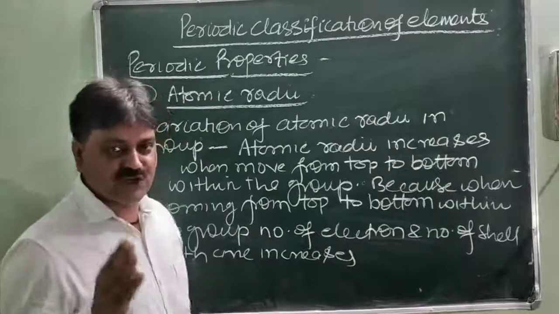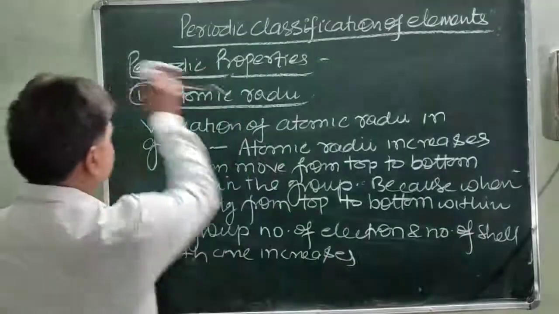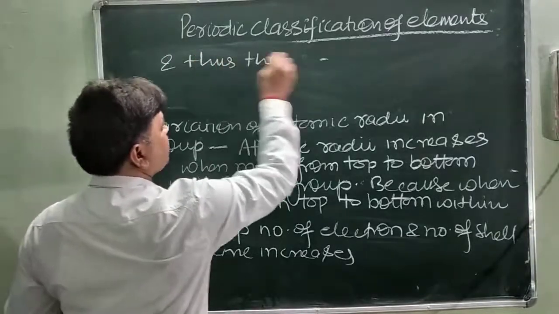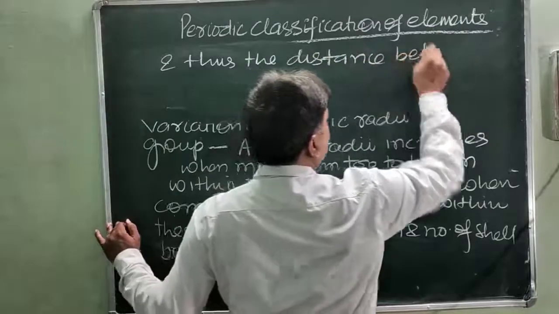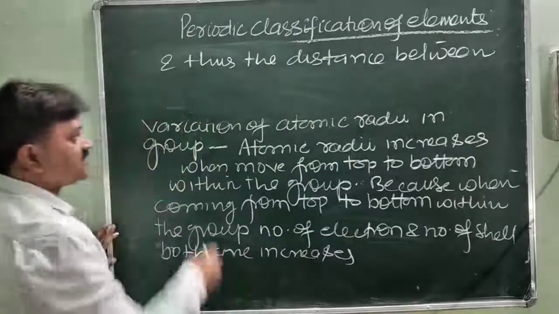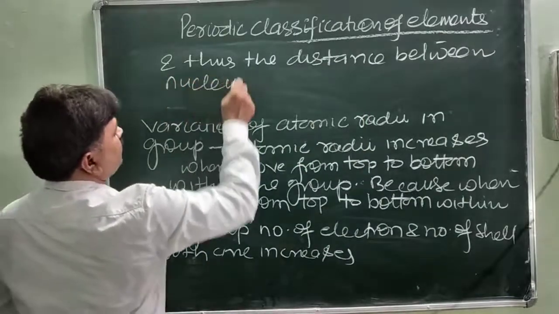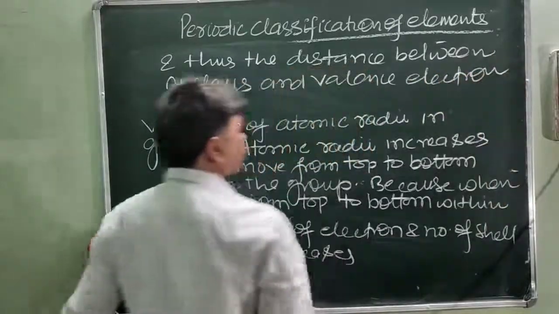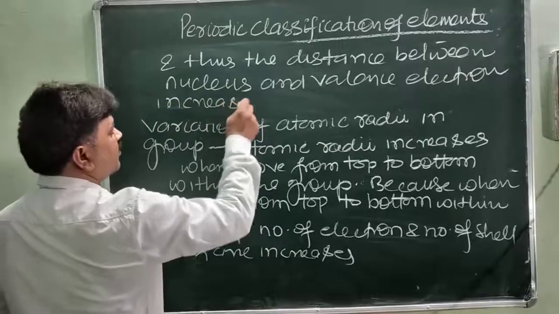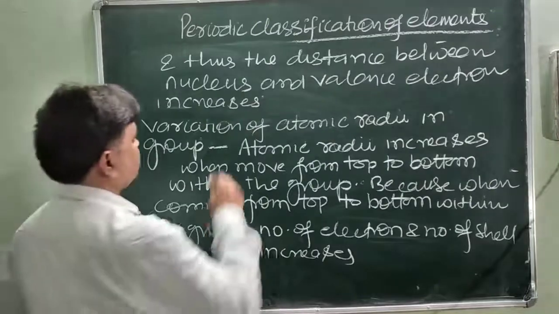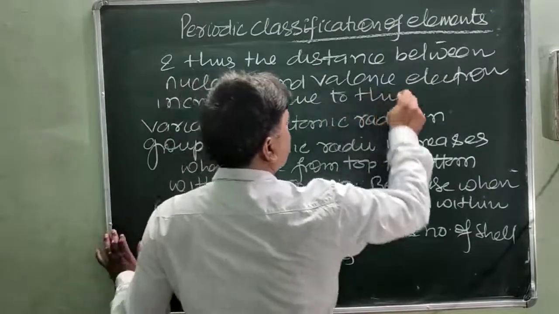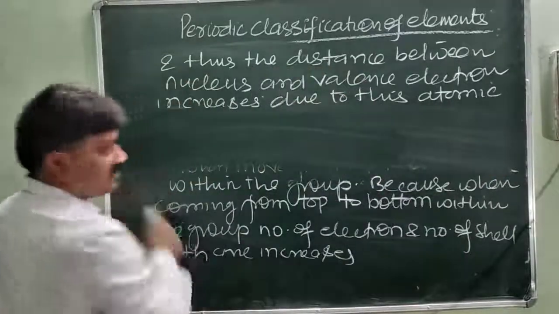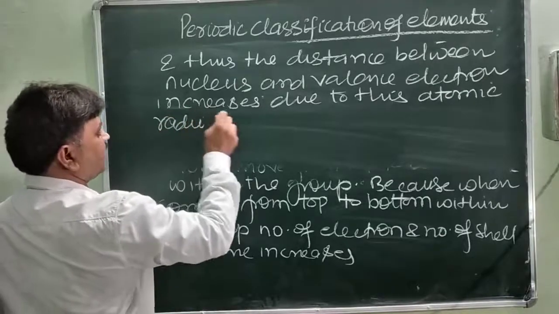And thus the distance between the nucleus and the valence electron also increases. Due to this, atomic radii increases.